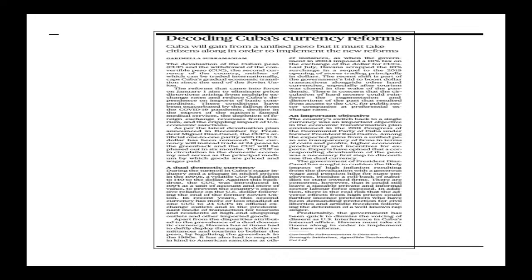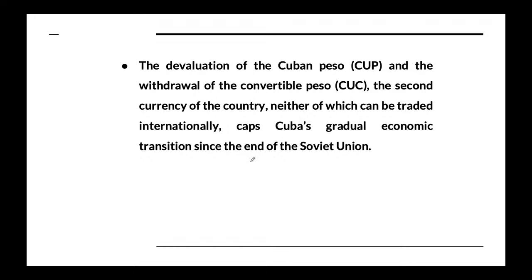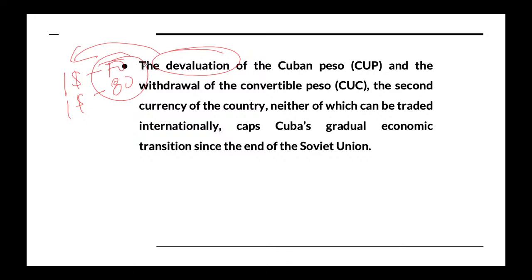Next is about decoding Cuba's currency reform. This topic is also important under the IR section. So here you have to understand the meaning of devaluation. What basically is devaluation? There is a difference between devaluation and depreciation. Take the case, if $1 is equivalent to 70 rupees, and if the value of $1 increases to 80 rupees, this is a situation of depreciation. If this value change is based on market principle, we will call it depreciation. And if it is done intentionally by the government itself or by its central bank, we will call it devaluation. So recently the Cuban government has devalued the Cuban peso,